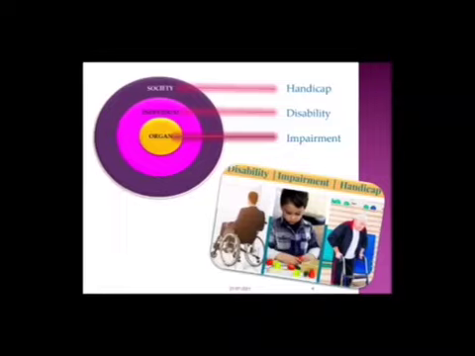Let's see what learning disabilities are. Learning disabilities are problems that affect the brain's ability to receive, process, analyze or store information. So learning disability is a neurological condition that interferes with the person's ability to store, process or produce information. If a child has learning disabilities, he is not able to read, write, speak, spell, do mathematics, reason, and it also affects attention, memory, coordination, social skills and emotional maturity.